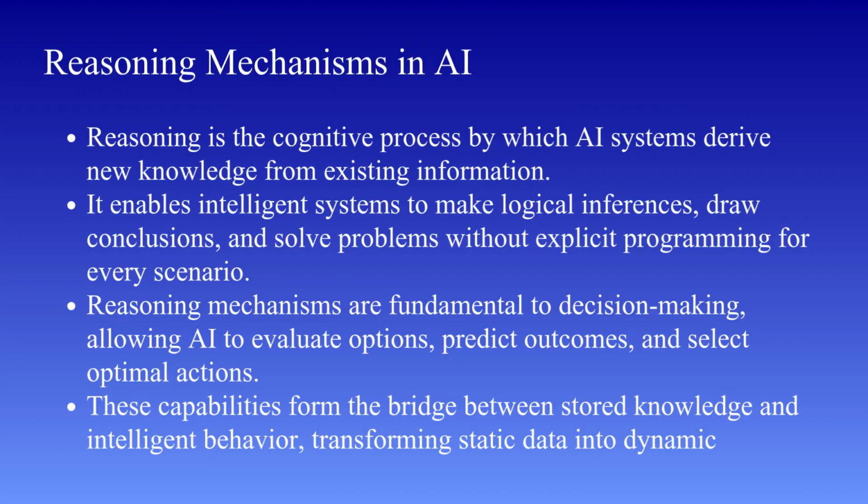To summarize, reasoning in artificial intelligence is the process of deriving new information from existing knowledge, enabling systems to make decisions, solve problems, and adapt to new situations. It acts as a bridge between stored data and intelligent behavior, making AI systems capable of functioning effectively in real-world environments. In the upcoming slides, we will explore different reasoning techniques such as forward chaining and backward chaining, and also understand the role of the inference engine in controlling the reasoning process.